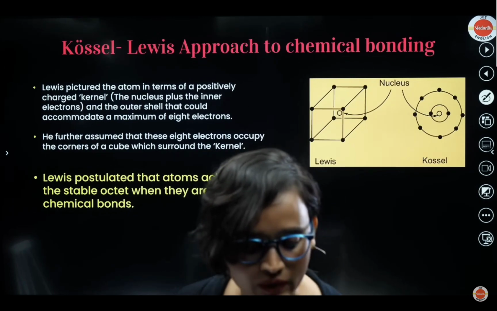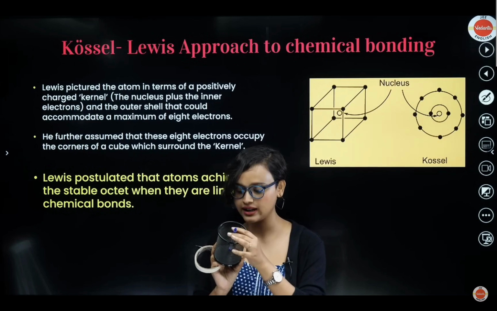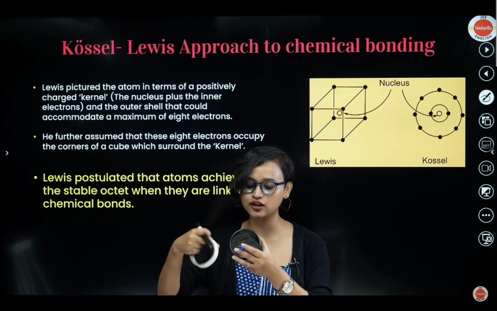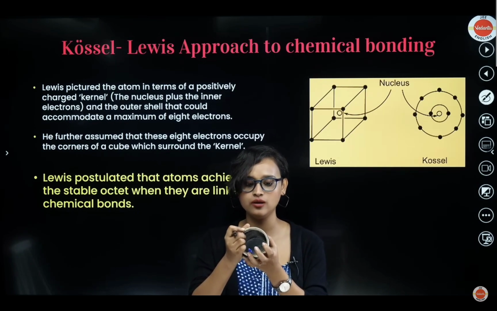He said something like this. Take a look at it. He said that imagine this is the nucleus. This blue pen is your protons. Let's say protons and neutrons are inside, and these are the electrons that are revolving. And here is the outermost shell. This white part is the outermost shell where your electrons are roaming.